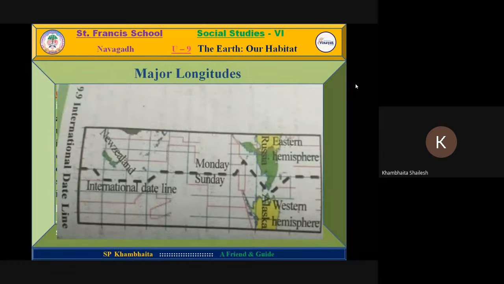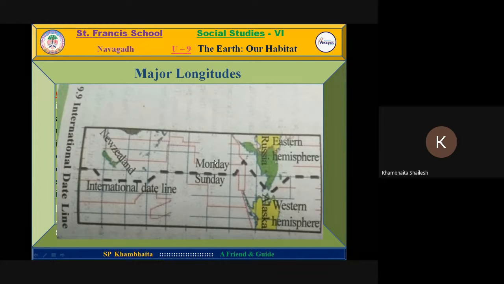Very good. Here you can see the International Date Line in black dots. Suppose here is an island, the line goes this way, continues, then again goes around an island and again bends. So that when we cross, suppose here is Monday, here is Sunday. When we cross from here, it will be Monday.